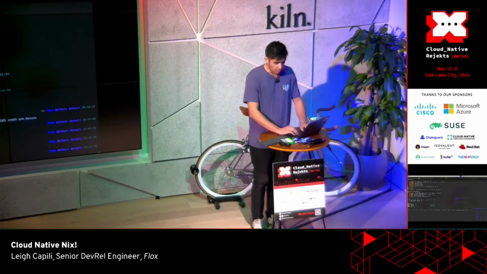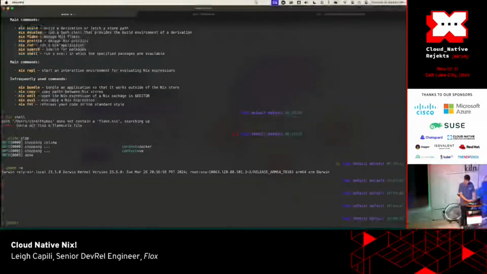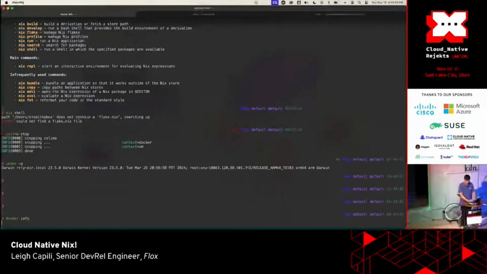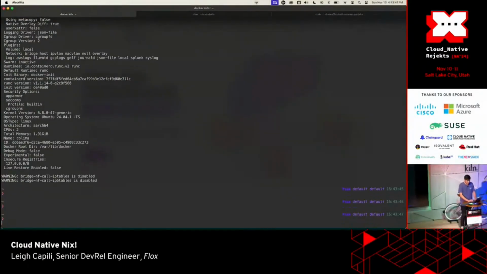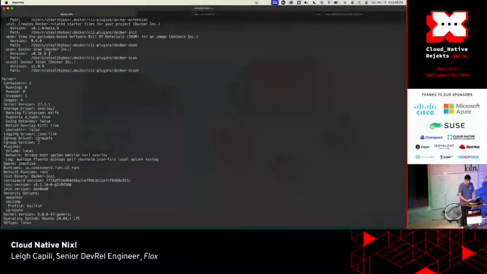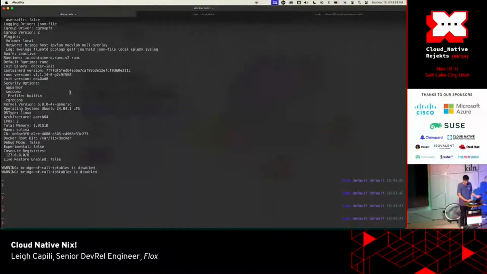So in order to use all of the software that we want to package, as cloud native people, we end up using things like Docker or Podman or nerdctl or something, and we get access to a daemon that is actually running a Linux computer, right? Here's the thing about almost all of the software that's packaged in modern day Nix packages.